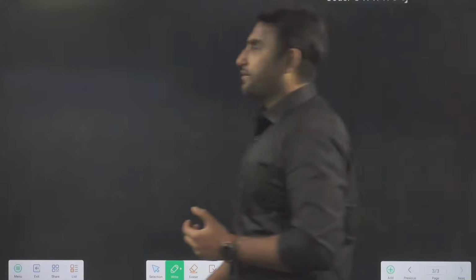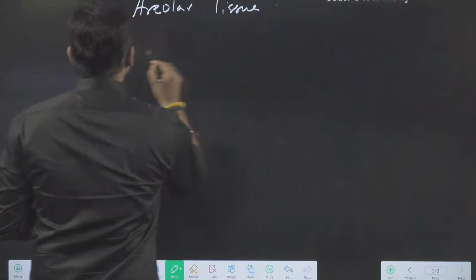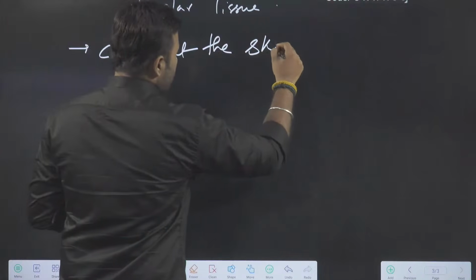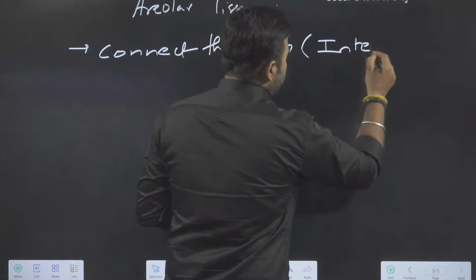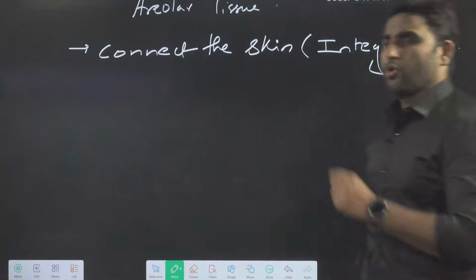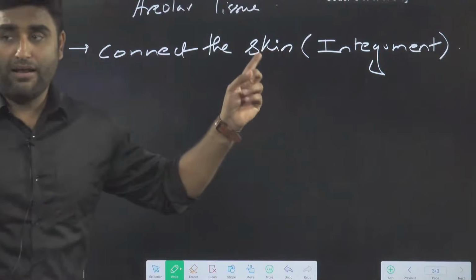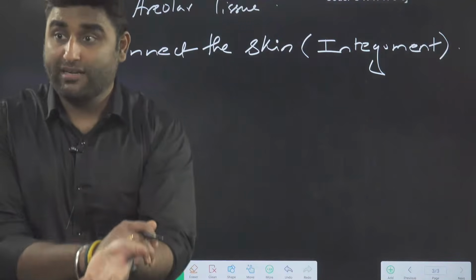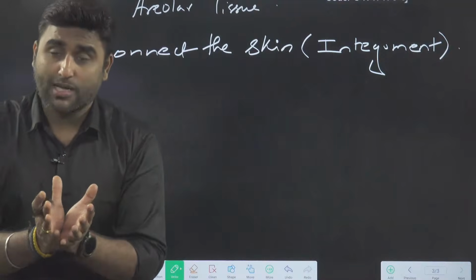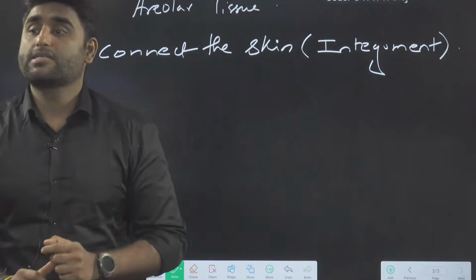What is the function of the areolar tissue? The main function is to connect the skin. Skin is your integument. So remember this. Some of the reference books or some of the PYQs are referring to the skin as integument. Integument is like a protective covering. You might have heard of the integument in the seed covering, testa, tegmen. That is also a protective covering. So here your skin is the protective covering, so it is called integument.